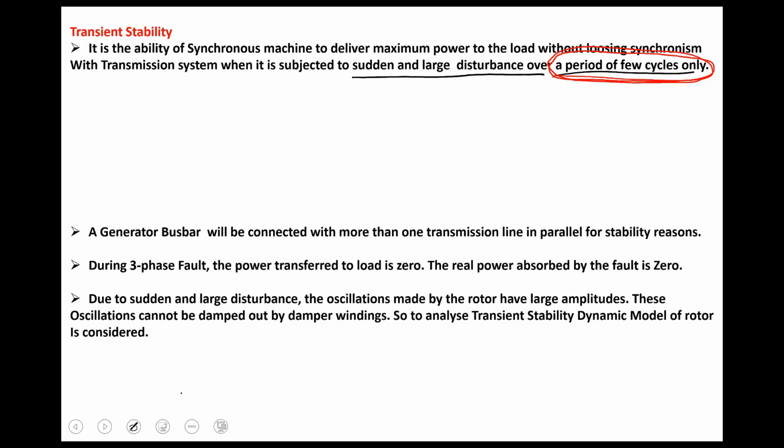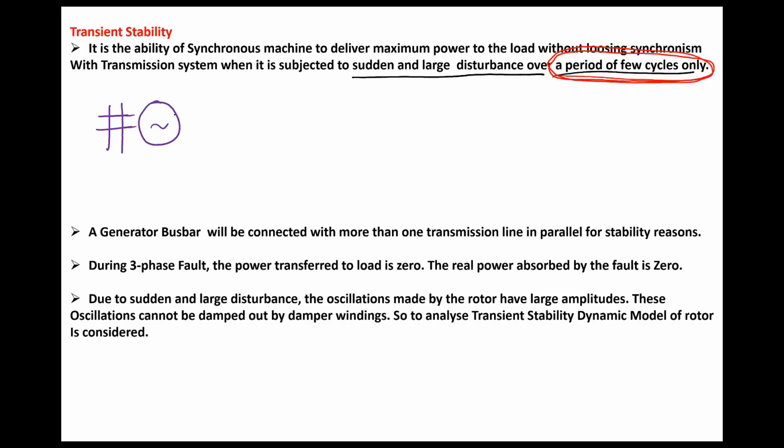Okay, so the next point is, again, suppose you take a generator. Every time I am writing a single generator, don't think that it is a single generator. When a number of machines are running in parallel, I can add all those machines into a single big machine.